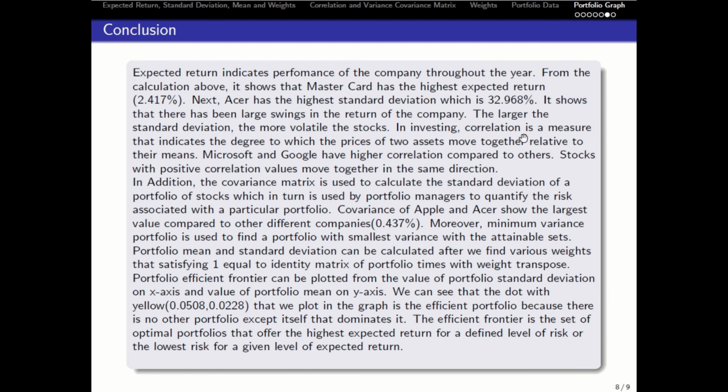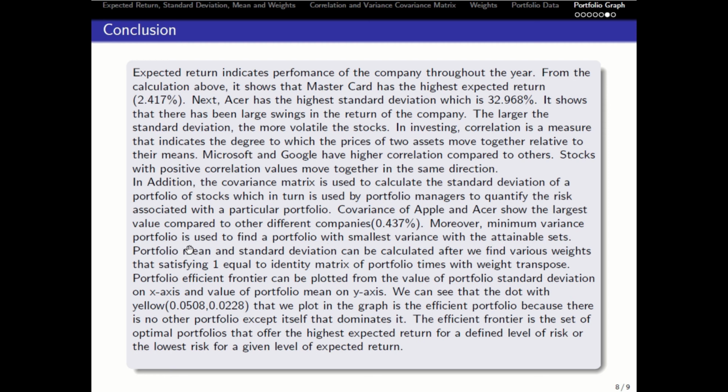In investing, correlation is a measure that indicates the degree to which the price of two assets move together relative to their means. Microsoft and Google have the higher correlation compared to others. Stocks with positive correlation values move together in the same direction. In addition, the covariance matrix is used to calculate the standard deviation of a portfolio of stocks, which in turn is used by portfolio managers to quantify the risk associated with a particular portfolio. Covariance of Apple and AZHAR shows the largest value compared to other companies, which is 0.437%.